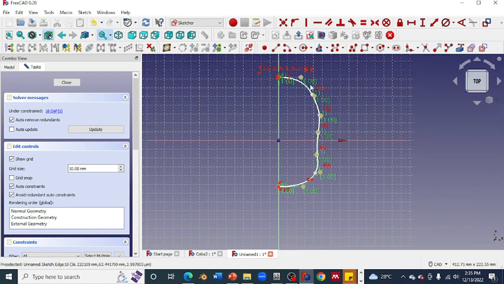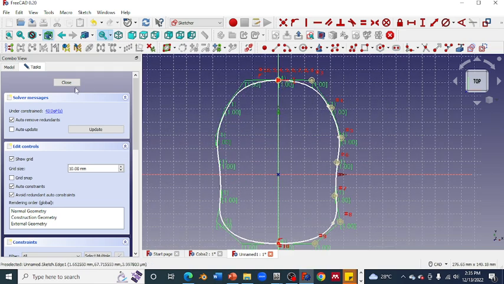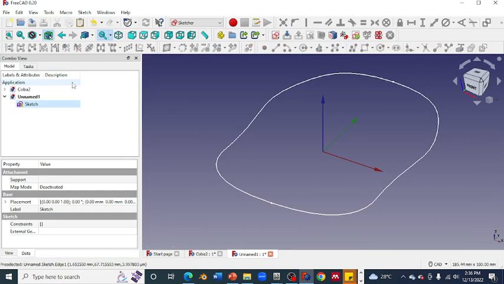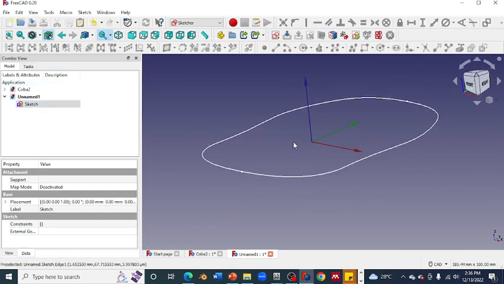You click this B-spline and this axis of mirror, and this is it, the curve that we want to stretch out in the three-dimensional plane. And this one is the first sketch.